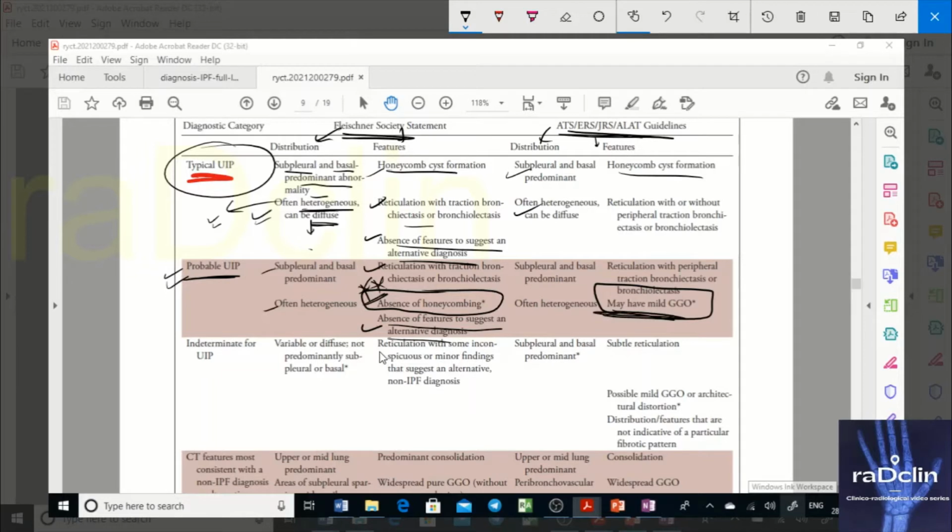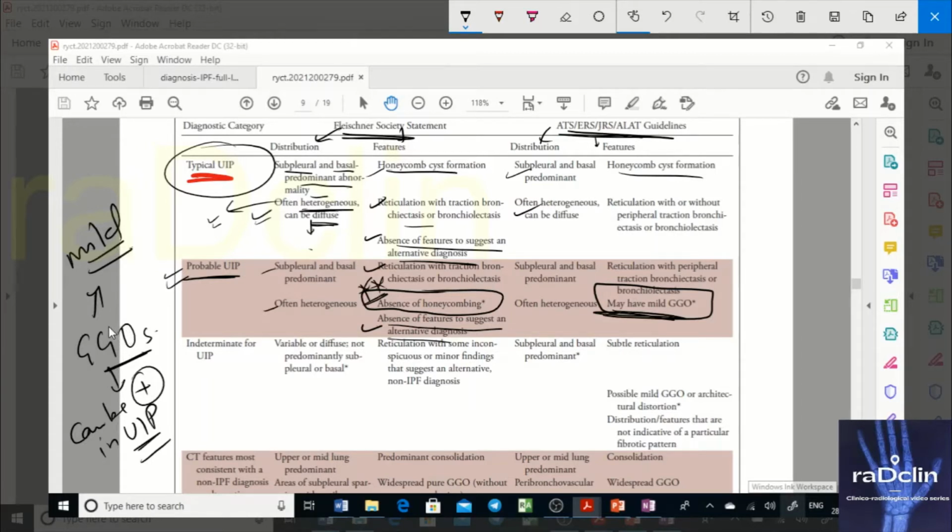Remember this thing. I forgot to tell you that GGOs can be present in UIP. In UIP, GGOs can be present, but remember, they will be mild only. GGOs is a feature that suggests an alternative diagnosis. When I write all those features which suggest a diagnosis against UIP, I'll write GGOs as well.